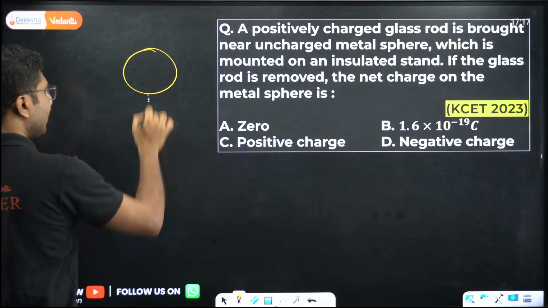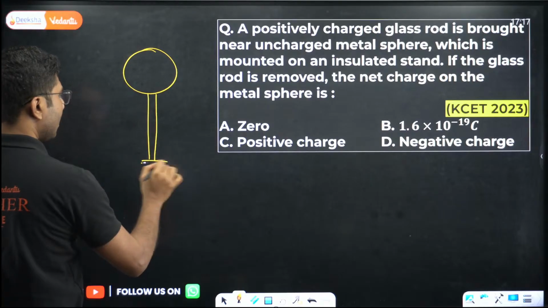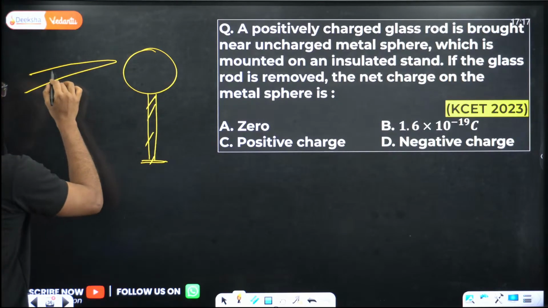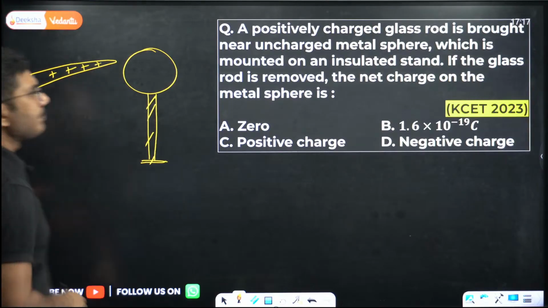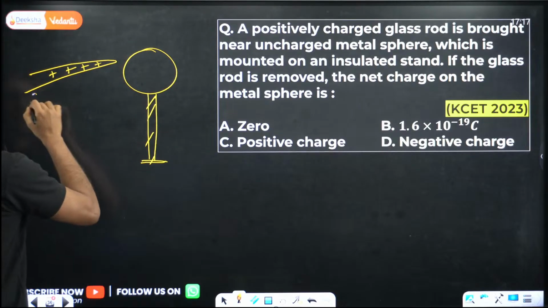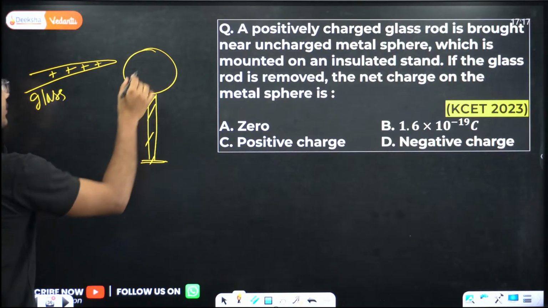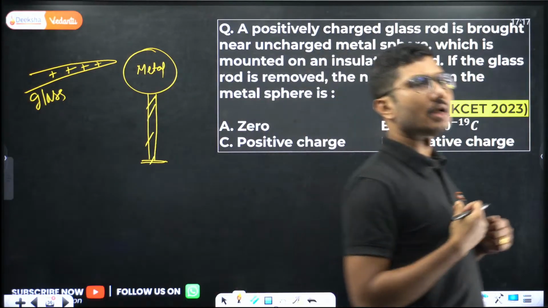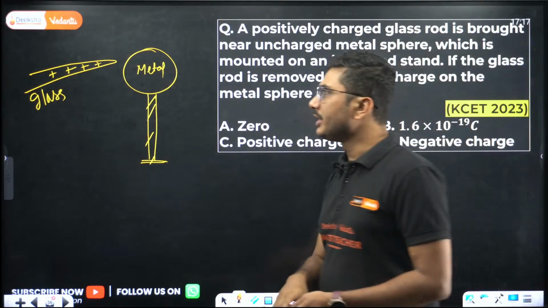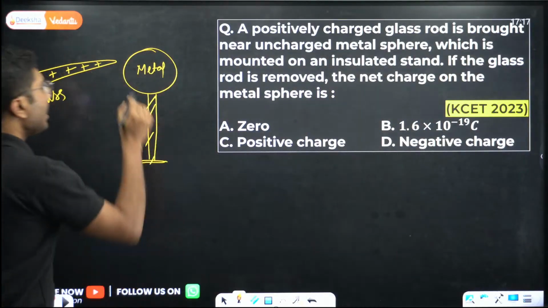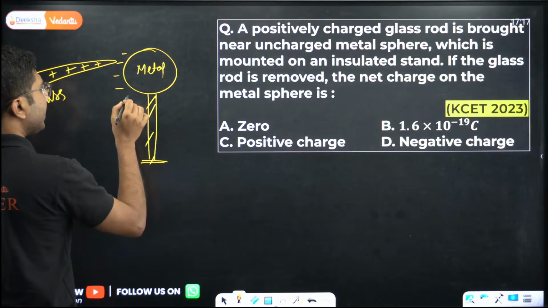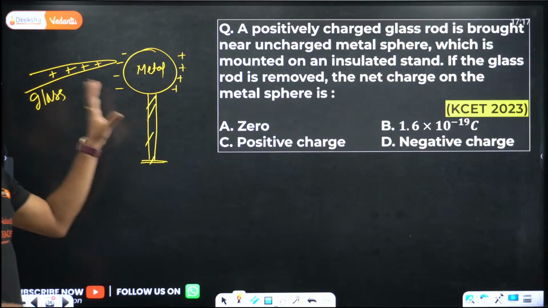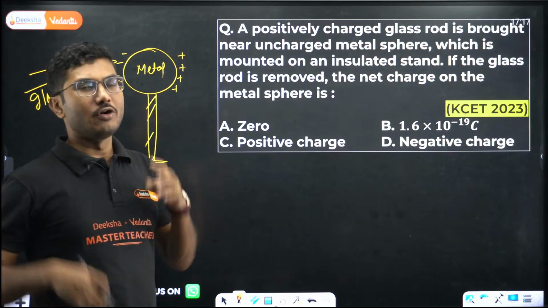So we have a metal sphere, and an insulated rod through which it is mounted. We have a positively charged glass rod. This is the glass rod, this is the metal. It is brought near, it is not touched, it was never touched. So when it is brought near, what will happen? By induction, some negative charges will be induced here, some positive charges will be induced there, but these charges will stay inside the metal sphere, they will not go anywhere.